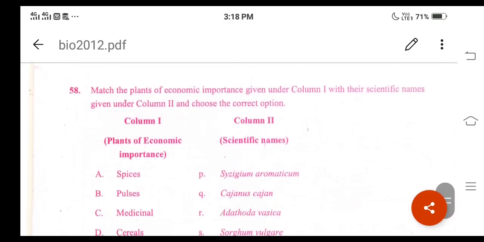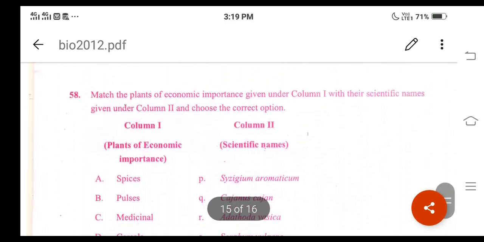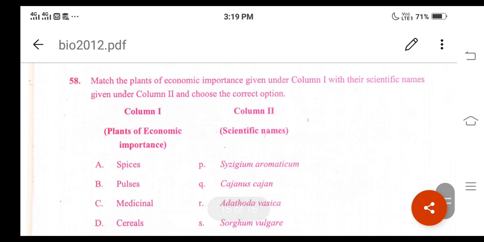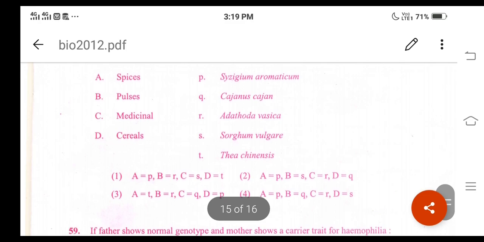Okay, it is a matching type of question. Match the plants of economic importance given under column 1 with their scientific names given under column 2 and choose the correct option. Okay, and in column 1 what you can observe are plants of economic importance, and in column 2 their scientific names are given, right? And here I will tell you the option directly. For question number 58, option 4 is the right answer.